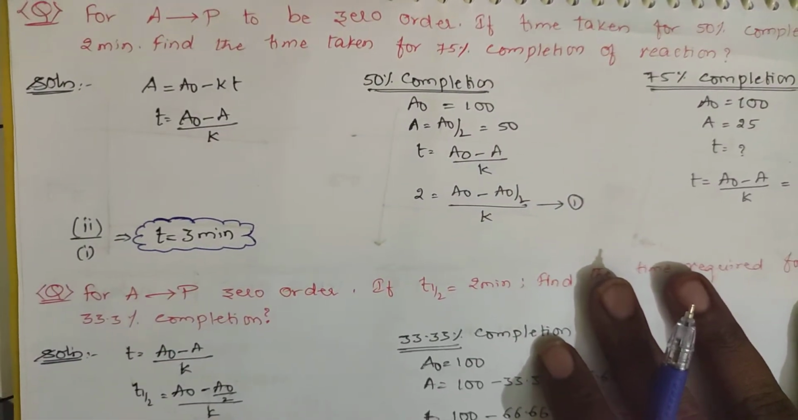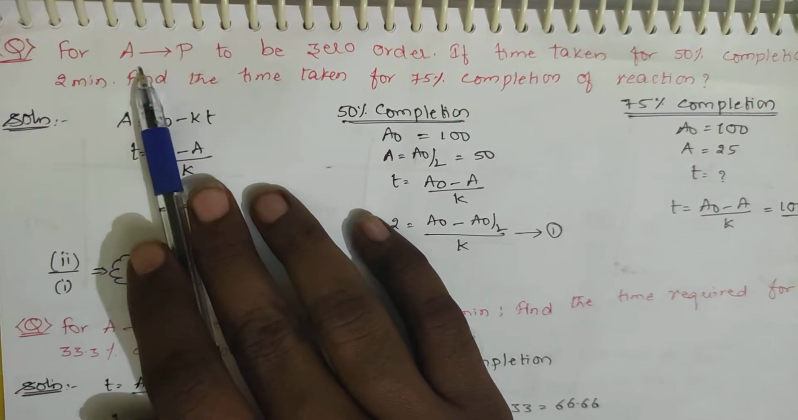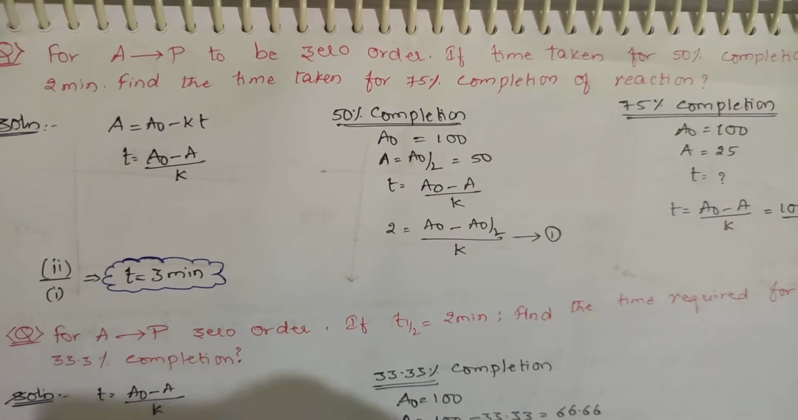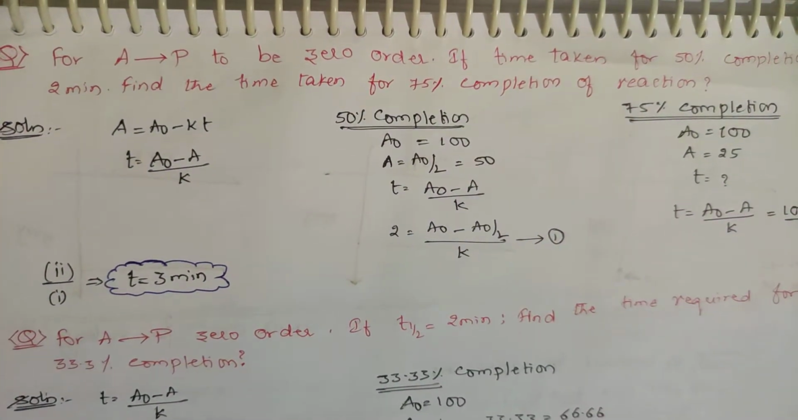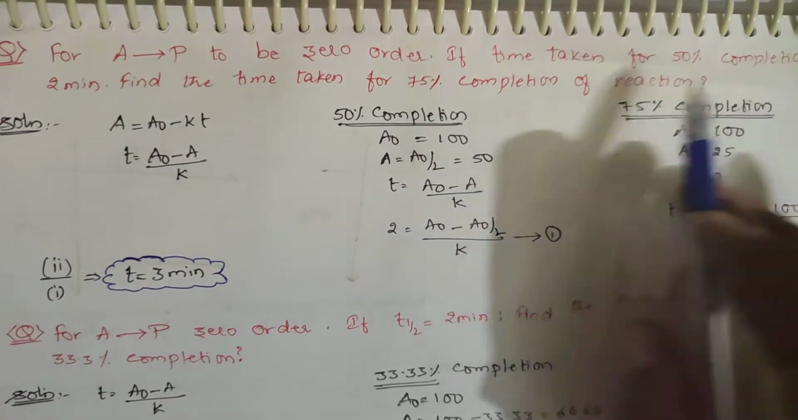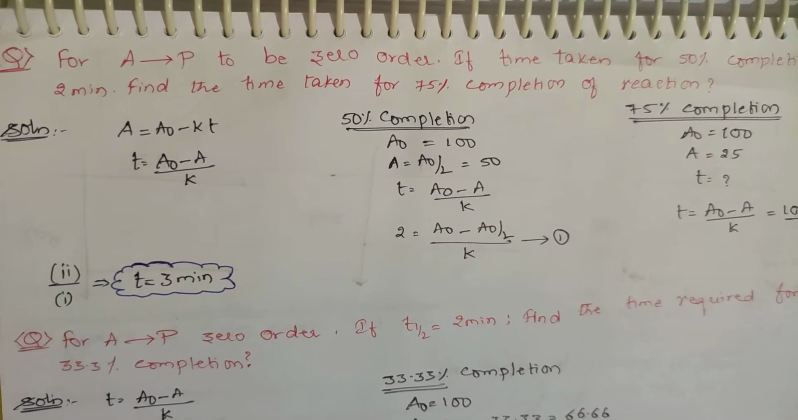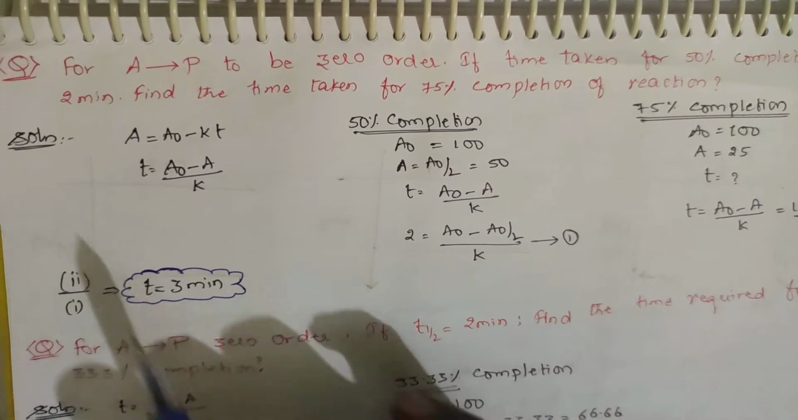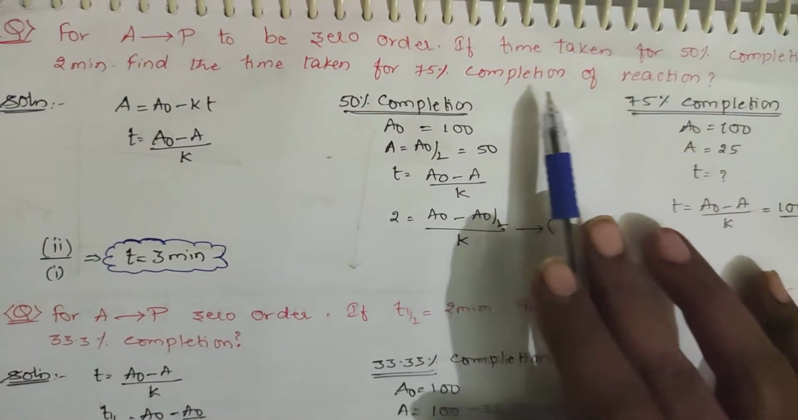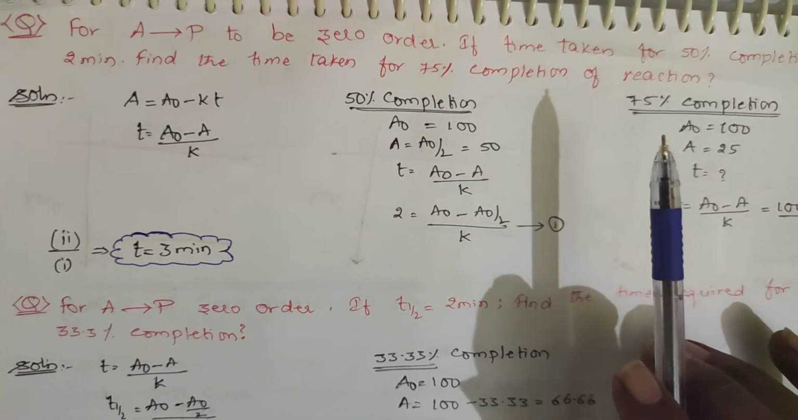Here you have a question. What is this telling? A, a reactant, is getting converted into product, and he has mentioned the order of the reaction, meaning it is a zero order reaction. If the time taken for 50% completion is 2 minutes, meaning initially for 50% to complete the time taken has been 2 minutes, find the time taken for 75% completion of the reaction. He is asking how much time is taken for 75%.